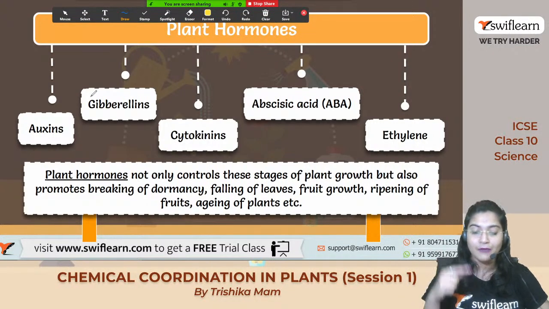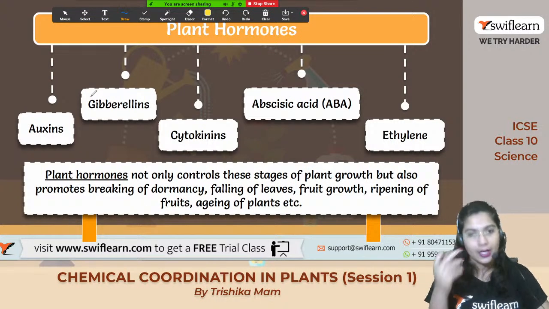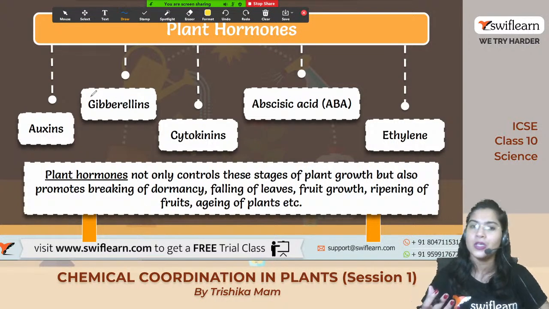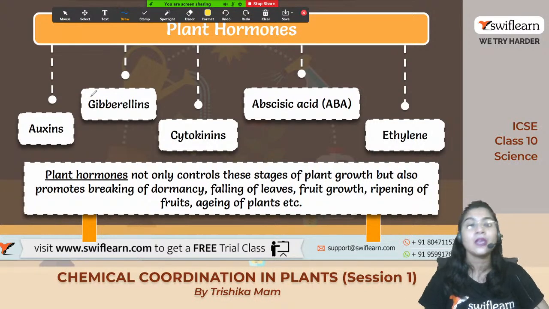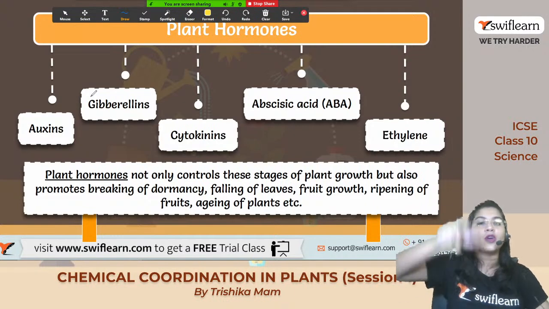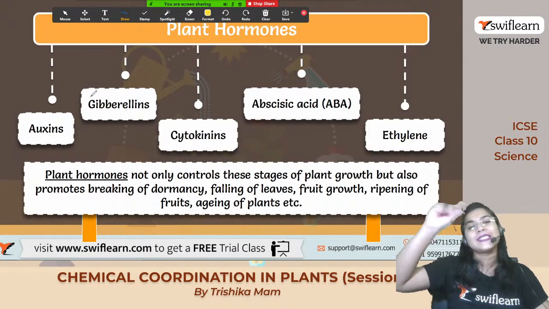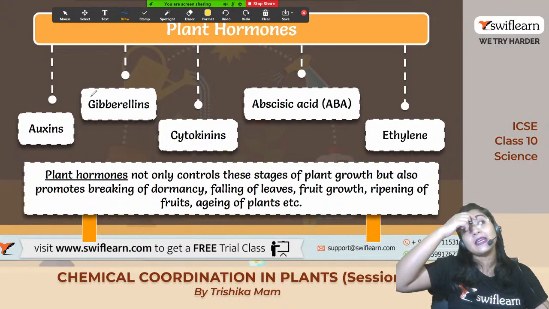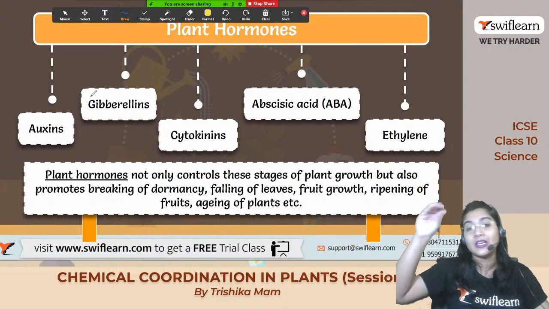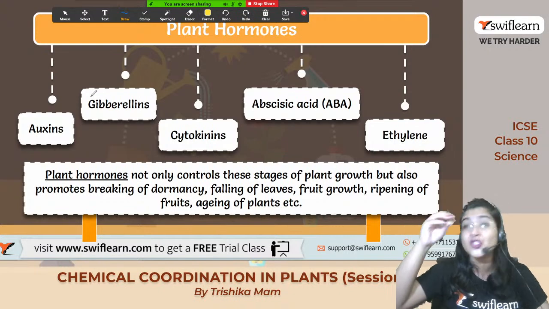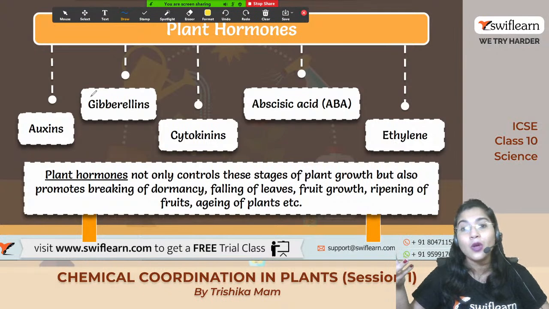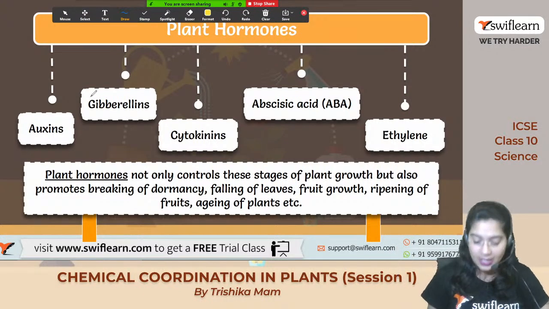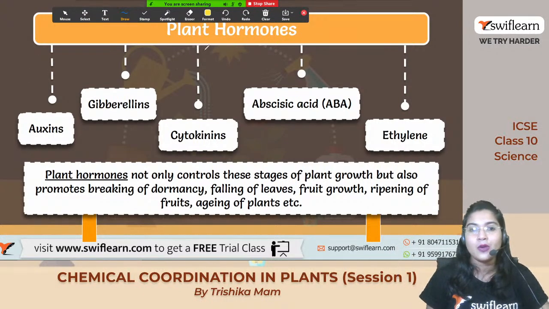Okay, so I will tell you to make a chart. If you make it in chart form, it will be helpful for you to remember. So in the very first chart, in the first column you will write the name of the hormone, in the second column the portion from where it is secreted, or the location or source. You can write the heading source in the second column, and in the third column you will write function. Okay, I will make a small chart with 3 columns and show you.